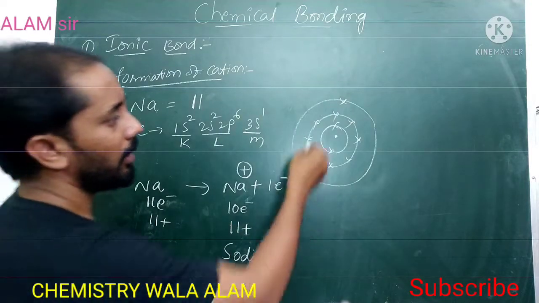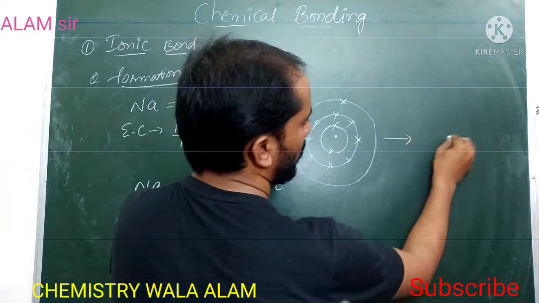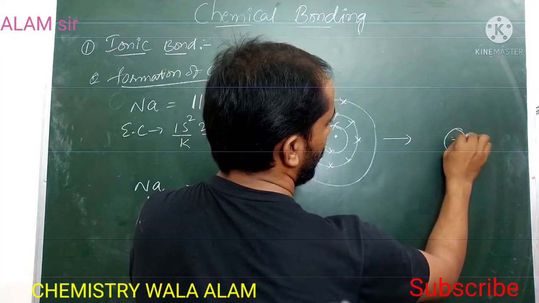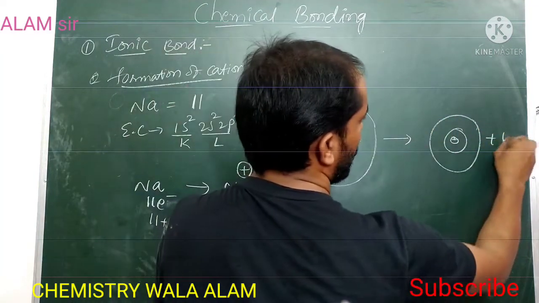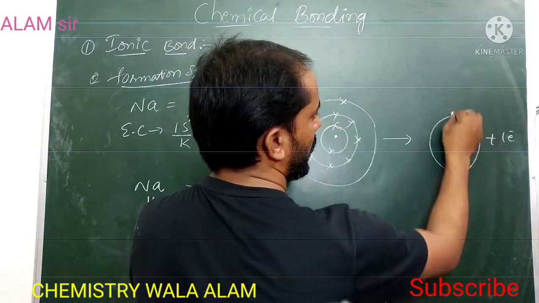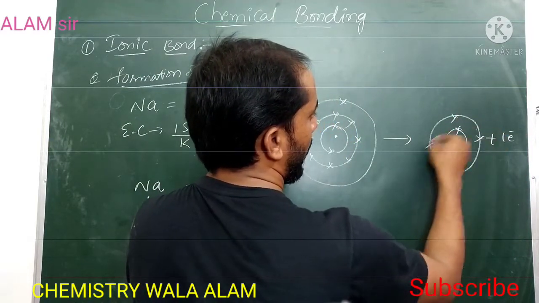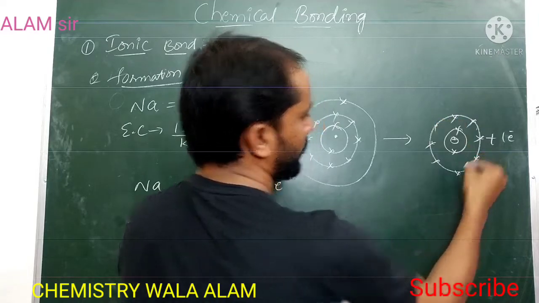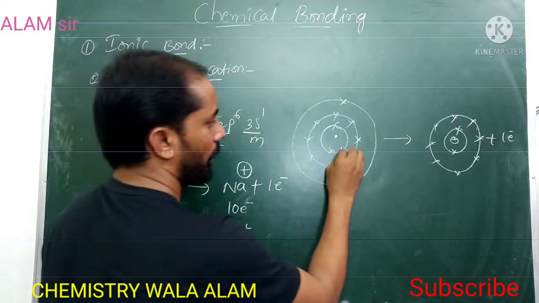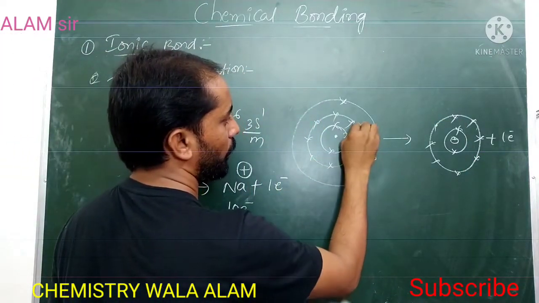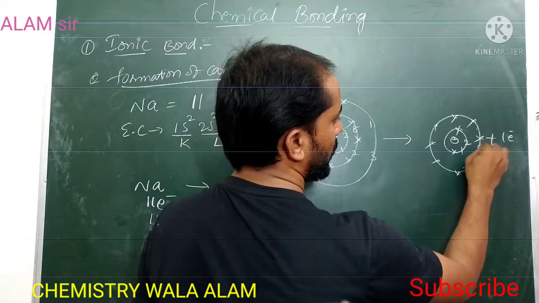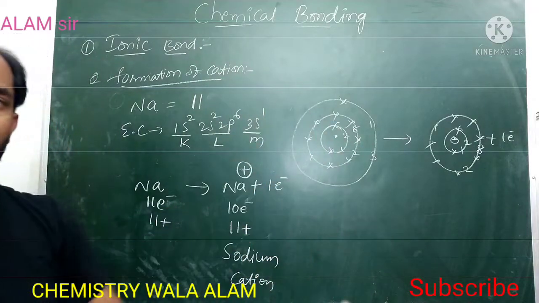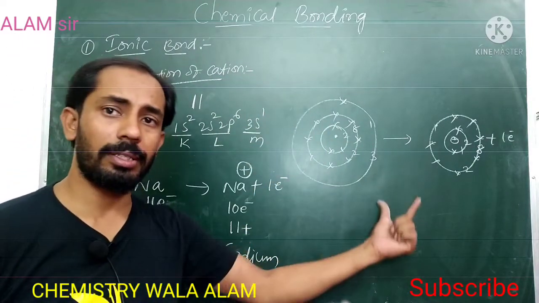By losing the 1 electron, the third shell disappears. So the first shell has 2 electrons and the second shell 8 electrons. According to Lewis, the last shell containing 8 electrons gives stability. Now it got the stability.